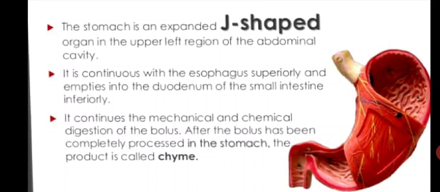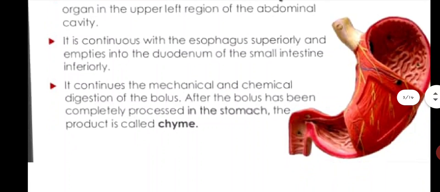It is continuous with the esophagus superiorly and empties into the duodenum of the small intestine inferiorly. That means the uppermost part of your stomach is continuous with the esophagus, and the inferior part of your stomach leads to the duodenum. Next, it continues the mechanical and chemical digestion of the bolus.